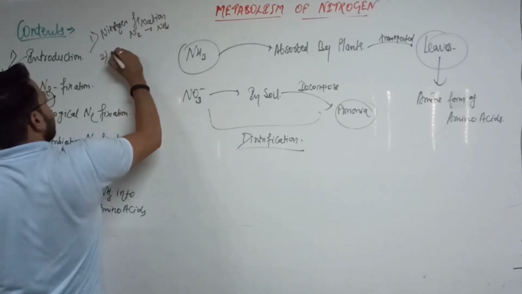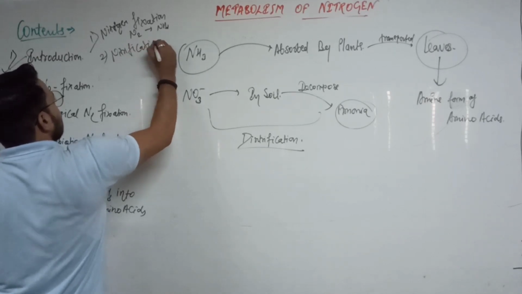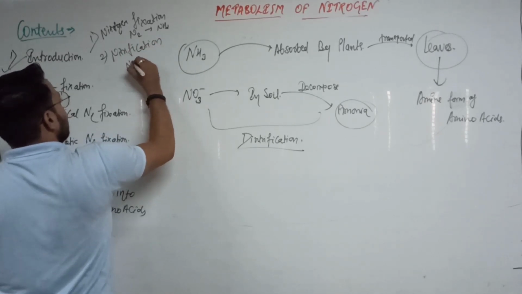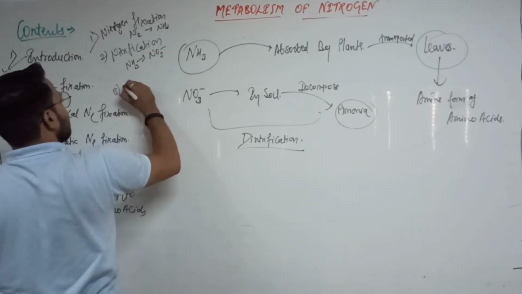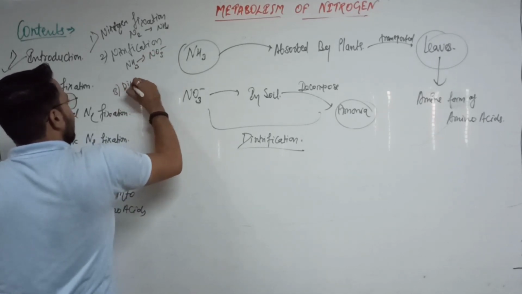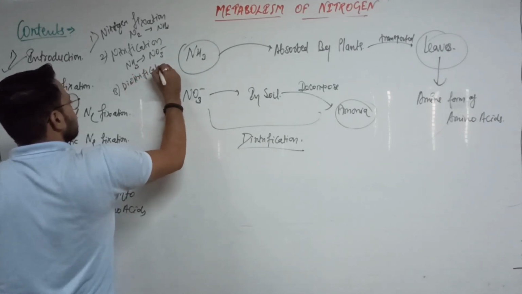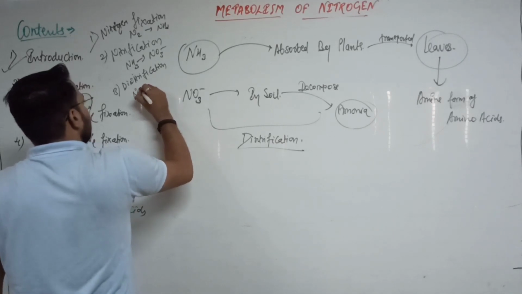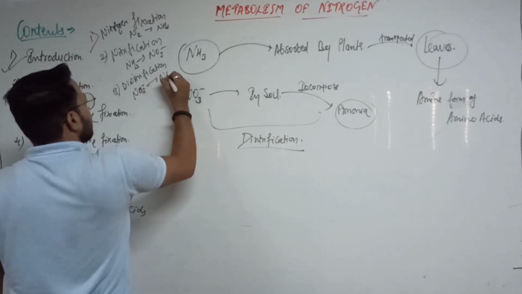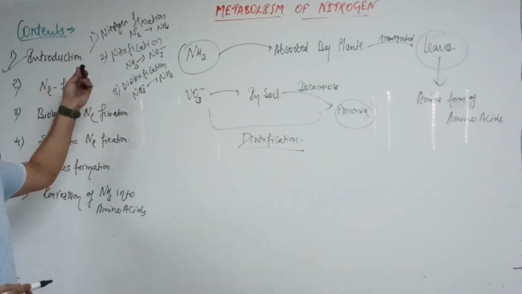Second is nitrification, where ammonia converts into the nitrate. And the third term is denitrification, where nitrate converts into the ammonia. So we got many terms: nitrogen fixation, nitrification, and denitrification.